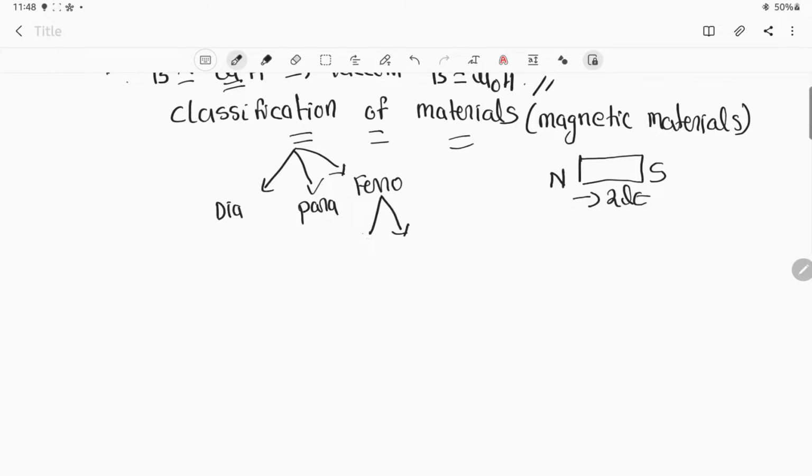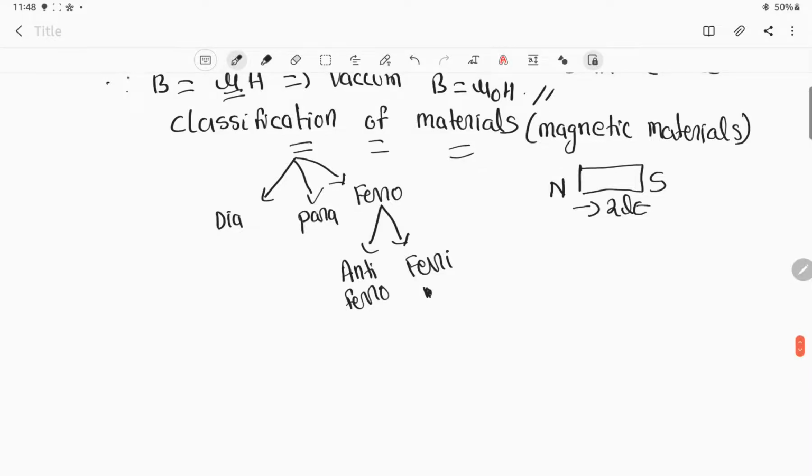Again, when we talk about classification of magnetic materials, ferromagnetic materials, anti-ferromagnetic materials have been classified depending upon the spin of the materials, and we'll also discuss ferrimagnetic materials. So here you need to understand how these magnetic materials, depending upon their properties, have been classified into different categories.